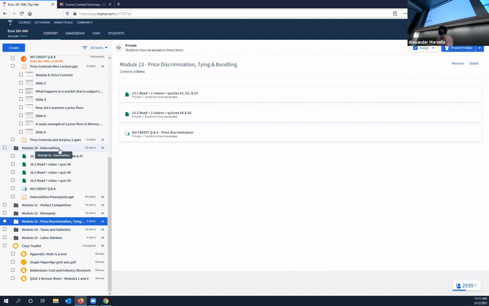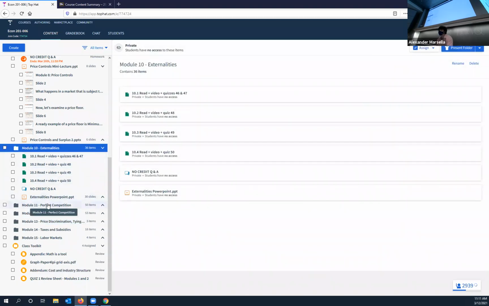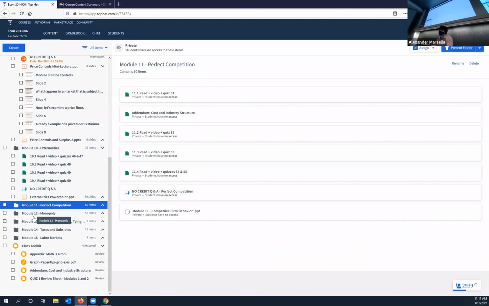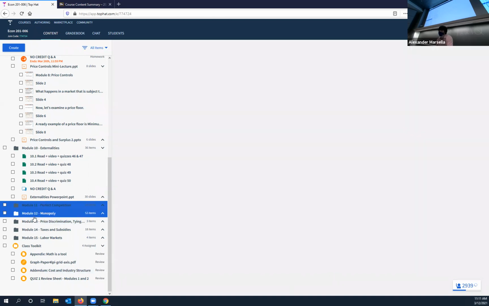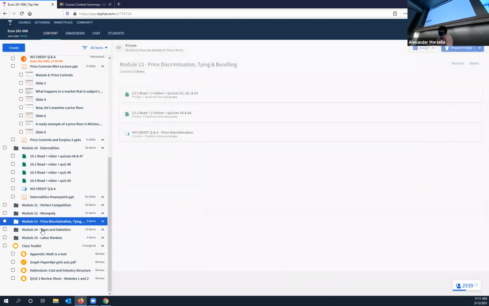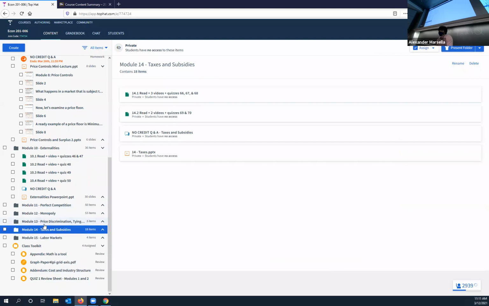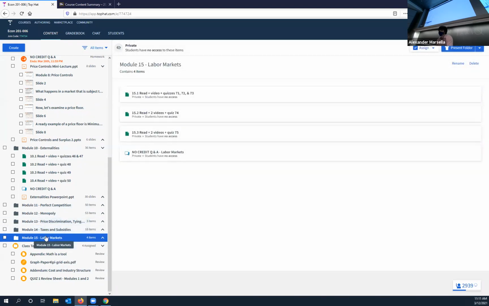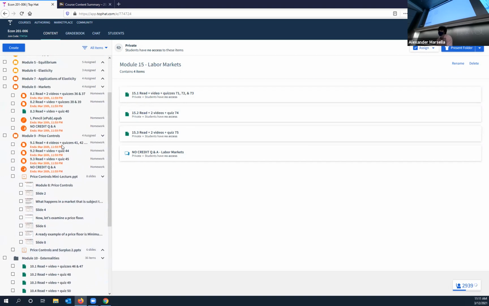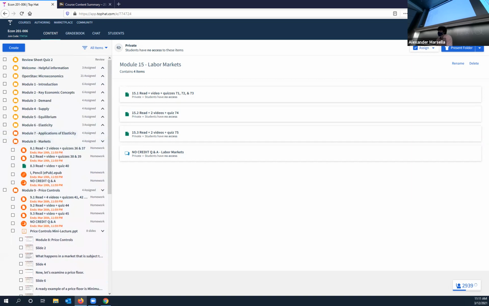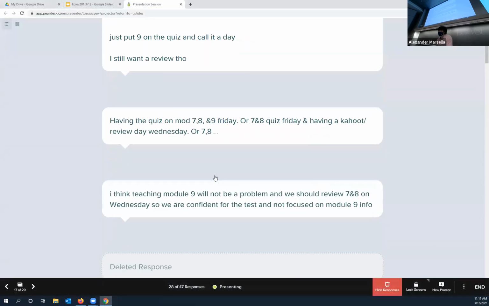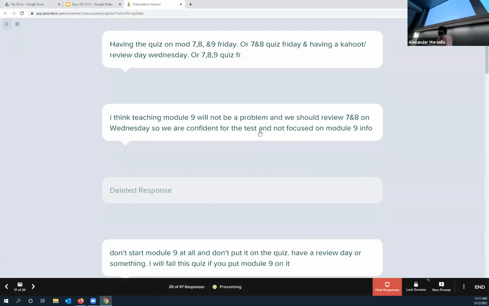The other thing is externalities is 4 sections. Perfect competition is 4 sections. Right. And then we get to 2 sections and then we get to 3. And this is all good stuff. Let's see what else people are thinking. Having the quiz on modules 7, 8, and 9 on Friday. I think teaching module 9 will not be a problem.